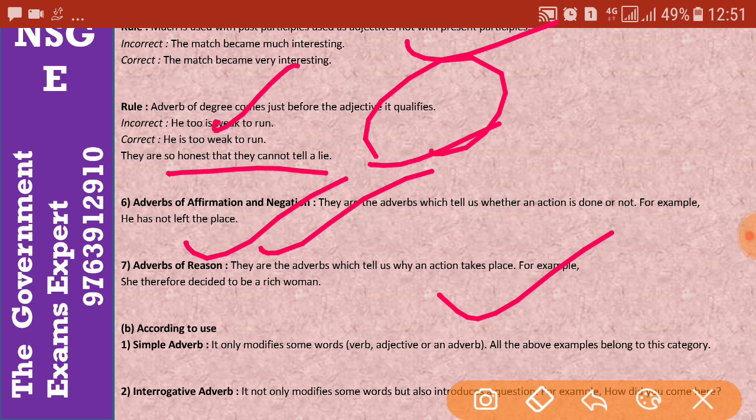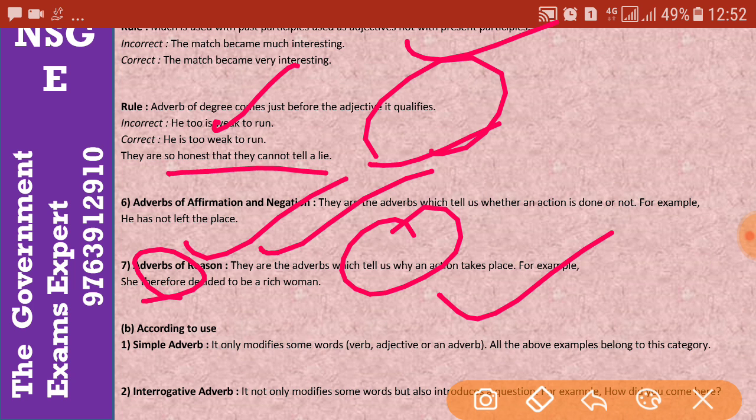Let's move on to the next one, adverbs of reason. This is so simple, you can check it yourself, and it can be self-explanatory, but let's have a try. They are adverbs which tell us why an action takes place. Adverbs of reason will always tell what the reason is. We ask, "Why are you doing this?" So the adverbs define why an action takes place, for example "therefore." Let's have an example: "She therefore decided to be a rich woman."